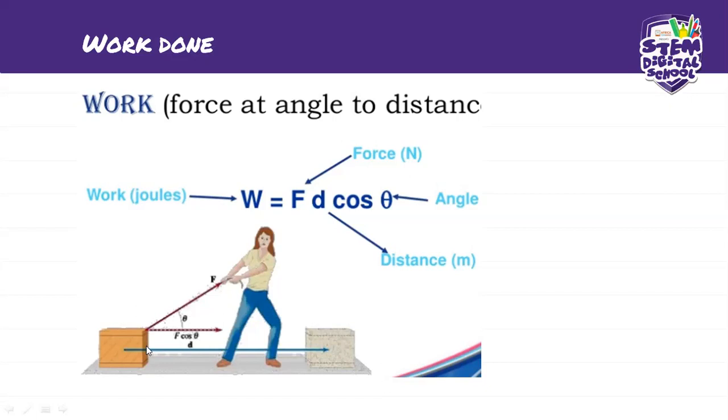So for us to find a length that is parallel to the D, we need to use the component of the force. So vertically you would have F sine theta, and here you have F cos theta. So this F cos theta is the component that is parallel to the displacement, which is what we have here. Okay, I hope this picture makes a bit more sense to you guys.